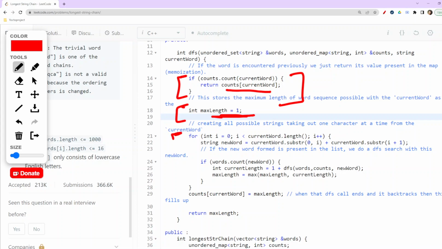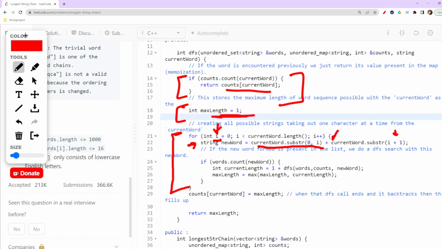Now comes this particular part, where we are doing our main DFS. Here we are traversing our present word, which is given to us, by creating a new word each time by taking the substring from 0 to i, basically till that particular index. Then here we have obsoleted one letter, because we are taking i plus 1, right?